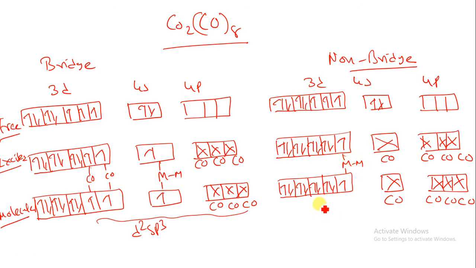So what is the structure? There will be dsp3 hybridization, so it should have a square pyramidal structure. There is no unpaired electron, so we can say this is diamagnetic in nature. By that way you can compare the structures like this. So there are two types of isomerism, or two types of structure, in Co2(CO)8: the bridge structure and the non-bridge structure. Okay, thank you for watching it.